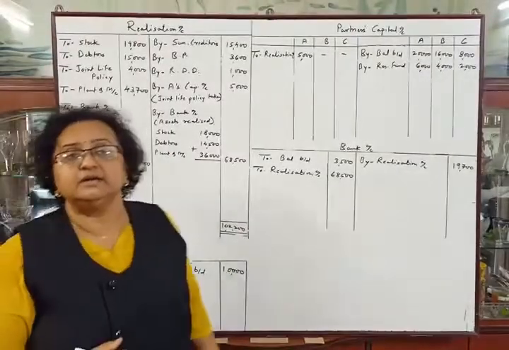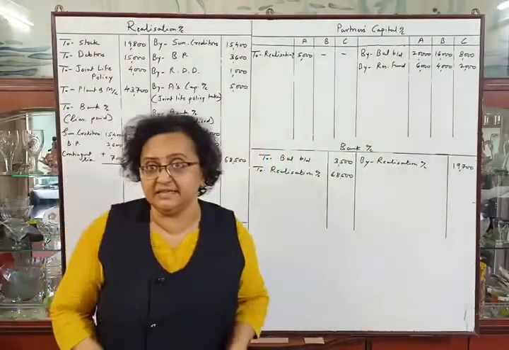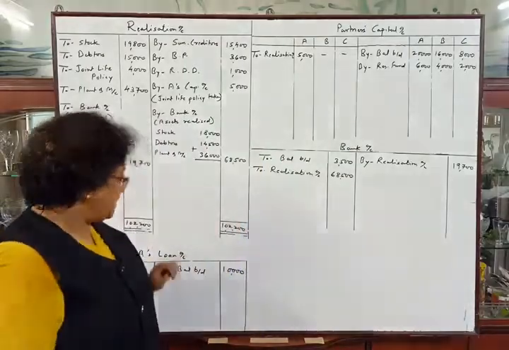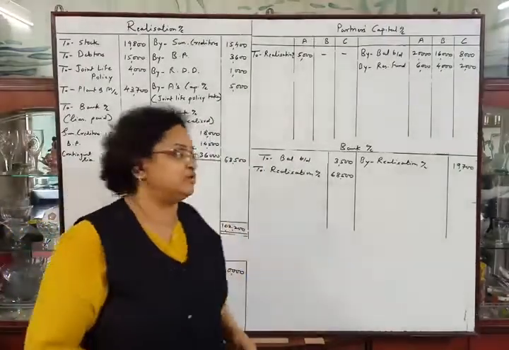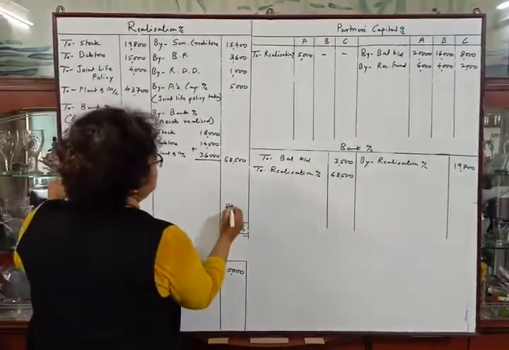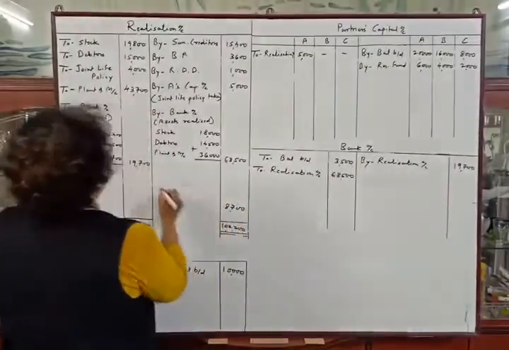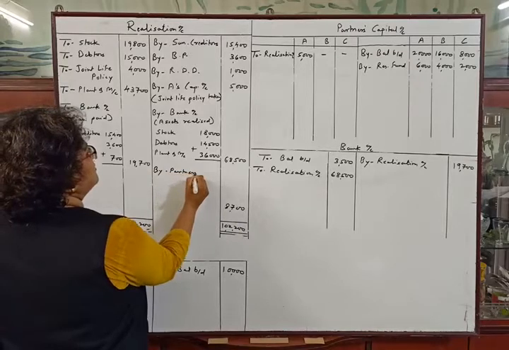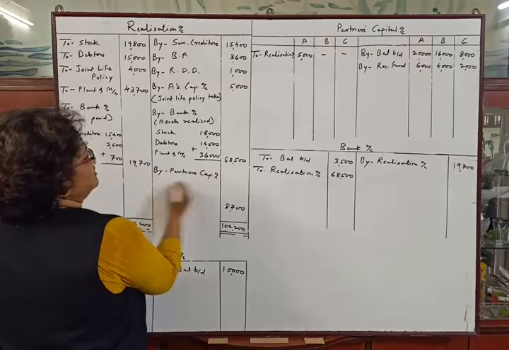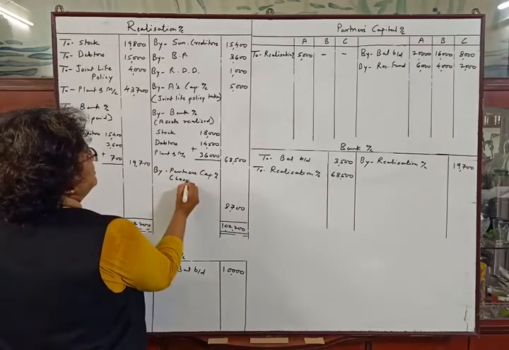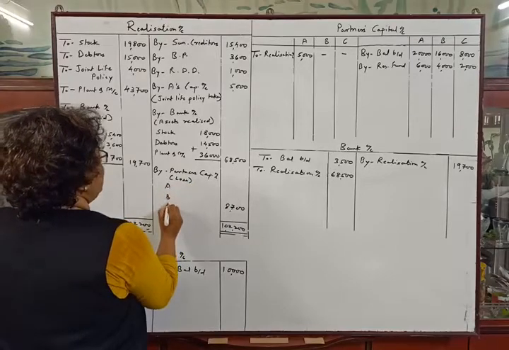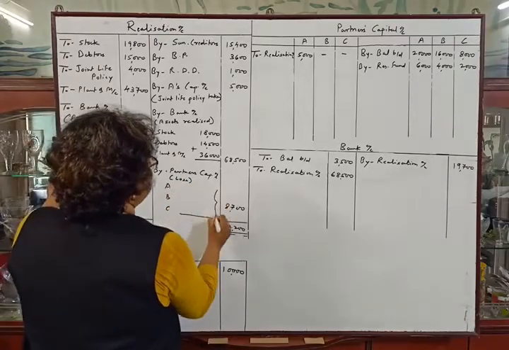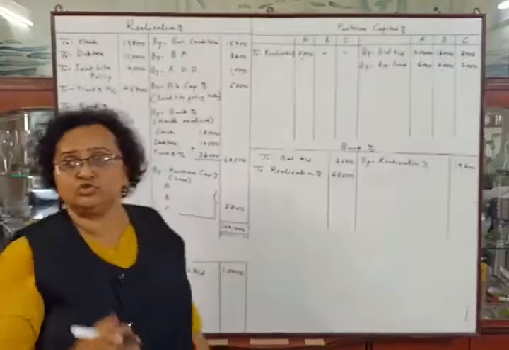We will deduct credit total of rupees 93,500 from this amount, and the balance will be rupees 8,700, which will be distributed between the partners in their profit sharing ratio. So by partners capital account, this is loss in realization, will be distributed between A, B and C in their profit sharing ratio, that is 3:2:1.